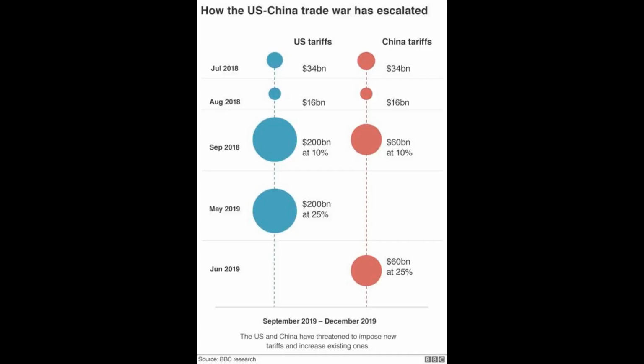The escalation culminated in threats from both sides, with President Trump announcing potential tariffs on an additional $325 billion worth of goods. Phase 4, Phase 1 trade deal, January 2020. On January 15, 2020, the U.S. and China signed the Phase 1 trade deal, marking a pivotal moment in the trade war.